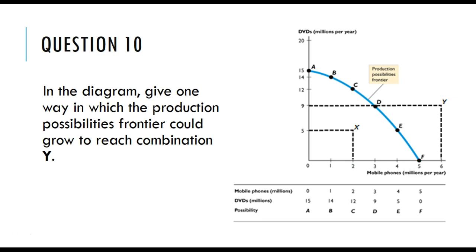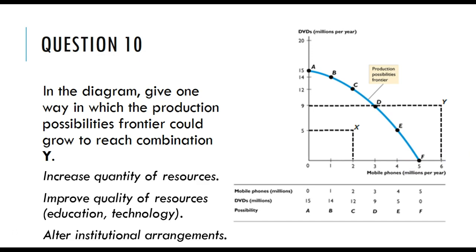Lucky last. In the diagram, give one way in which the production possibilities frontier could grow to reach combination Y that's currently beyond the production possibility frontier here. How could you get there? Well, there's 3 general things that could be done. One is to increase the quantity of resources. Now that would be a sufficient answer by itself. It's the bare minimum required.